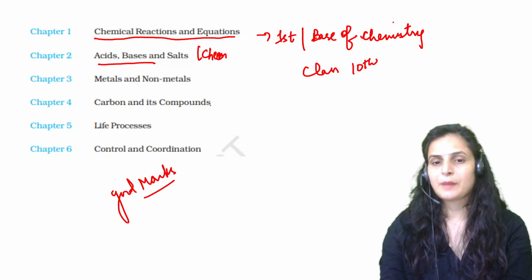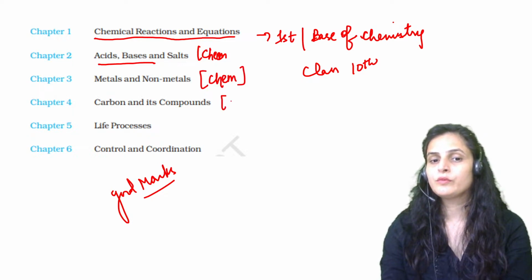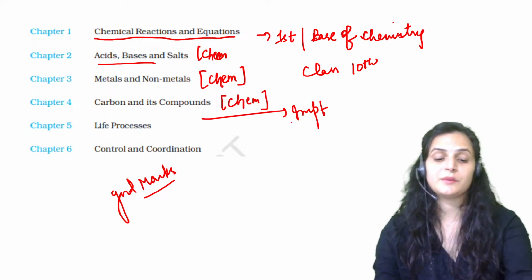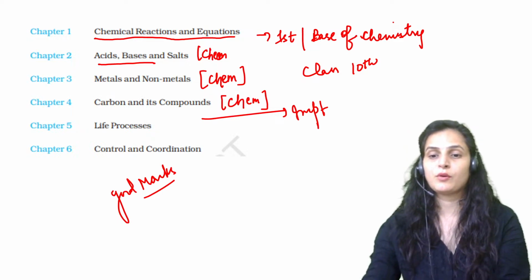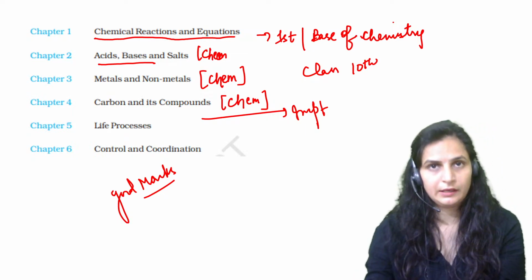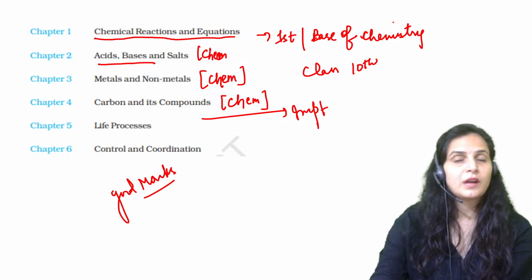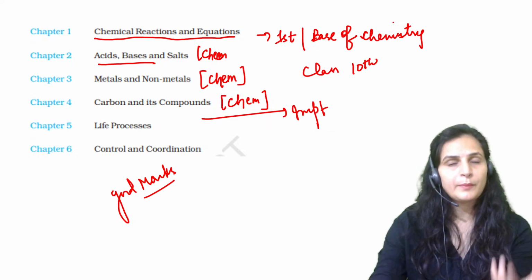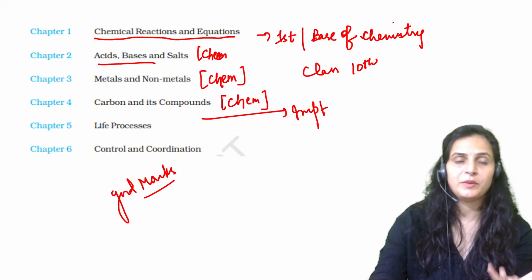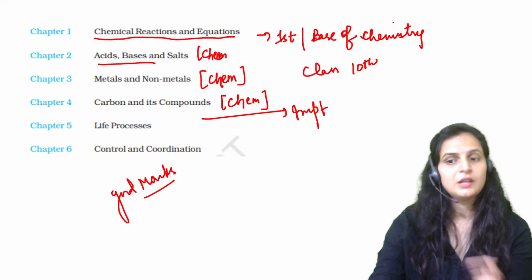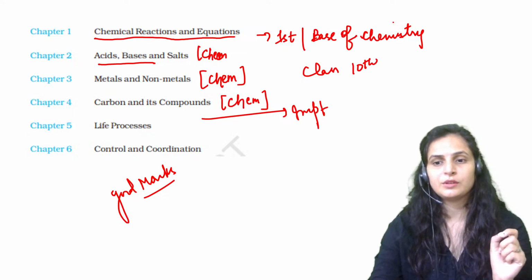It is also the part of chemistry. Then we have our third chapter, which is the metals and non-metal. It is also a part of chemistry. Then we will move with the carbon and its compound. This is very important, and we can say it's a very large chapter of chemistry covering all the important aspects, because carbon, whatever we have around us that have carbon in it. So we should know the important compounds of carbon. We should know the different functional groups that can form changes in the carbon compounds, and what are the different kind of IUPAC structures, IUPAC name of different compounds, and what are their uses even. So we have to discuss all these things in this particular portion.